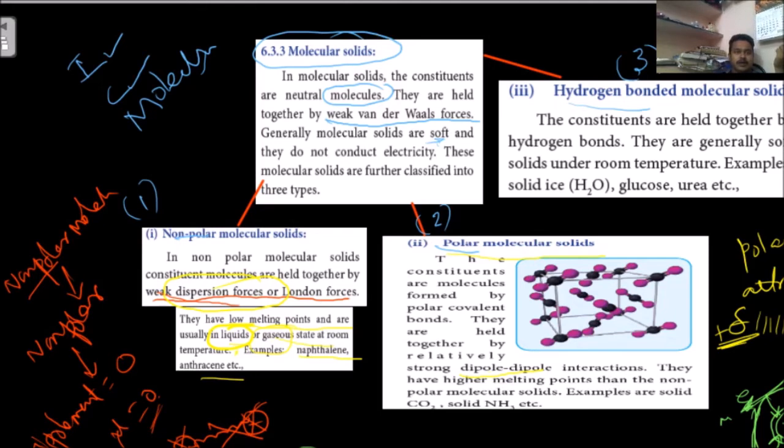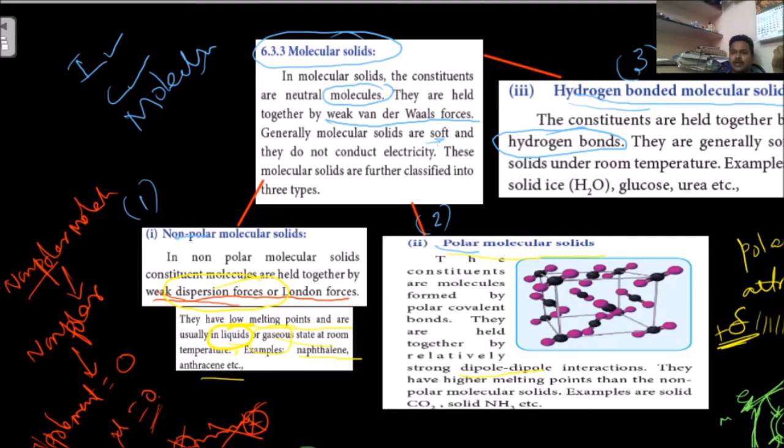See this. What is the third category here? Third category, hydrogen bond: hydrogen bonded molecular solids. What bonds are responsible here? The name itself says hydrogen bonds. What is the meaning of hydrogen bond? Hydrogen bond means a bond between hydrogen and a more electronegative element. This bond is nothing but hydrogen bond.